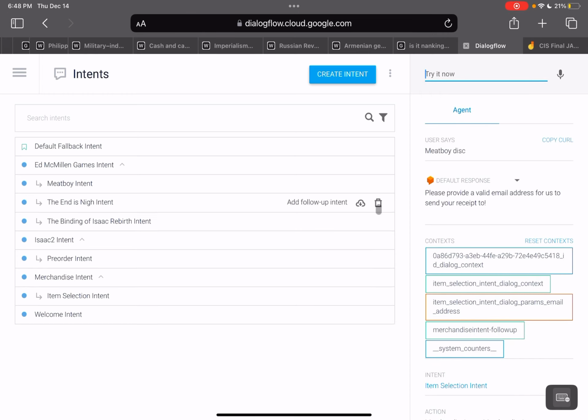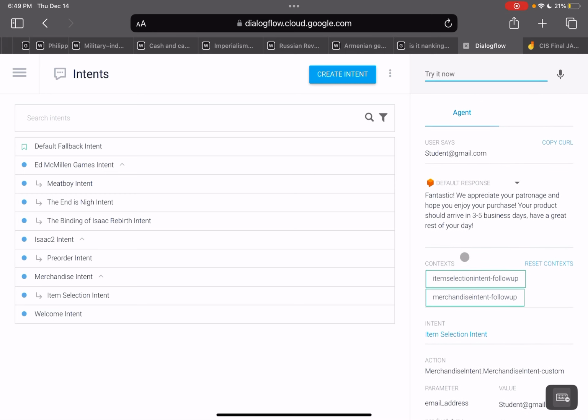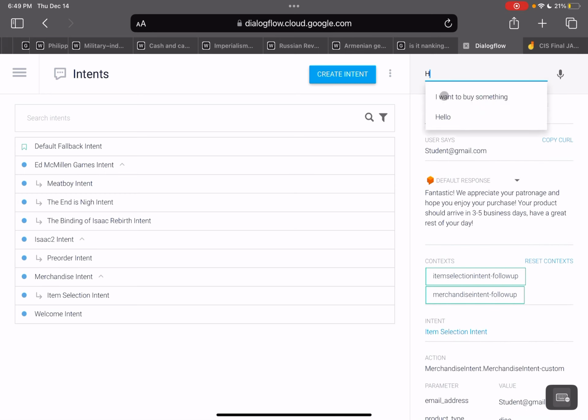Alrighty, so it says, please provide a valid email address for us to send your receipt to. And this intent is required and will not work unless you put in a valid email. So if I were to put in anything that isn't an email, it'll just re-provide this response here. So we're just going to put in student@gmail.com just for the sake of ease. And fantastic, it sends you your receipt. And this is also a conversation end, so we're going to restart the process now.